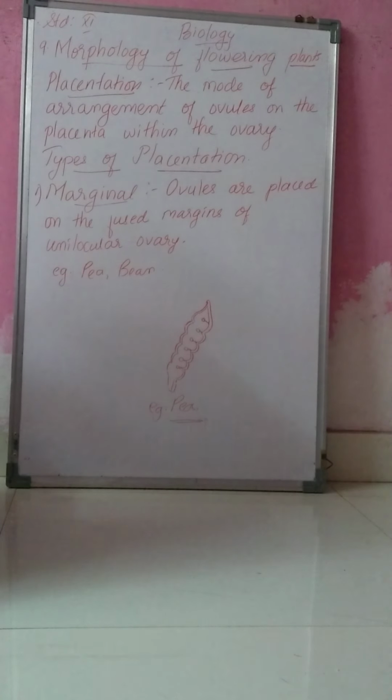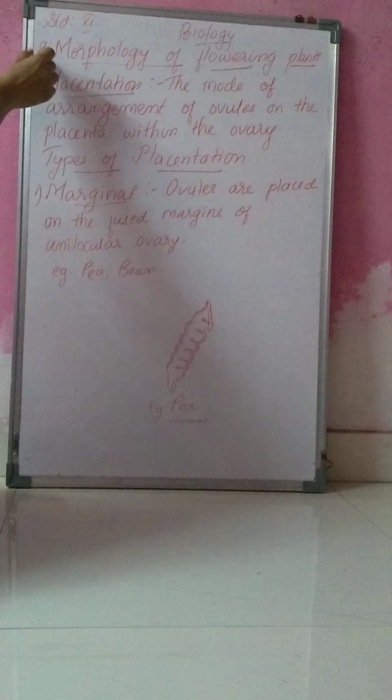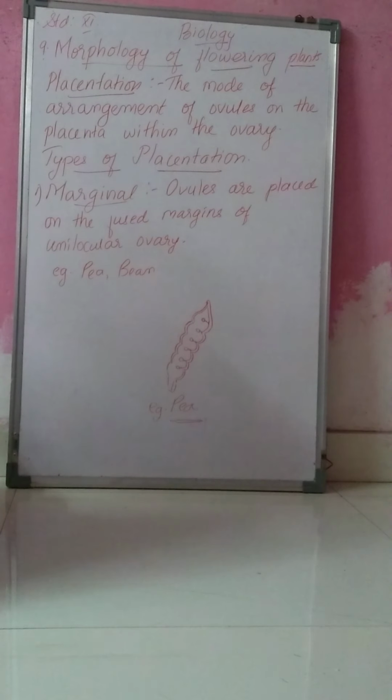Assalamualaikum, 11th standard students. We have started with the topic that is morphology of flowering plants. In that, last time we completed gynoecium. Now next is placentation. In gynoecium, the part that is remaining is placentation.